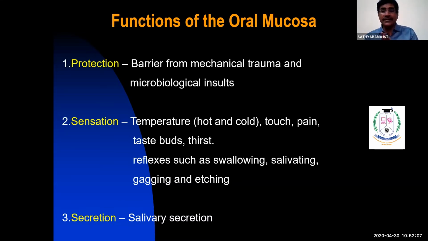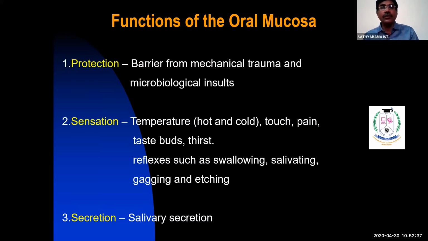And the second main function is sensation. Okay, when you touch the mucosa, when you touch the lip, when you touch the inside of the cheek, and when you touch the tongue, you perceive that sensation. It's mainly carried by a cell called the Merkel cell. When I talk about the cells individually, I'll tell you. The Merkel cell is responsible for tactile perception. Cells present in the epithelium carry the temperature, hot and cold, and various sensations in the oral cavity.